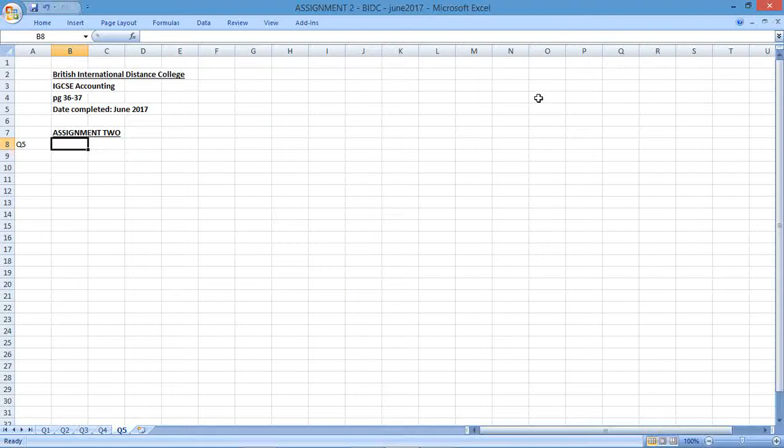Question 5 of Assignment 2 is on page 36 to 37 of the assignment pack. The question starts by stating, Walter Fisher started a business on 1st August 2016. The following are the transactions for his first month of trading. Enter the transactions in the books of Walter Fisher, balance the cash book and the personal accounts at the end of the month. Take out a trial balance as at 31st August 2016.